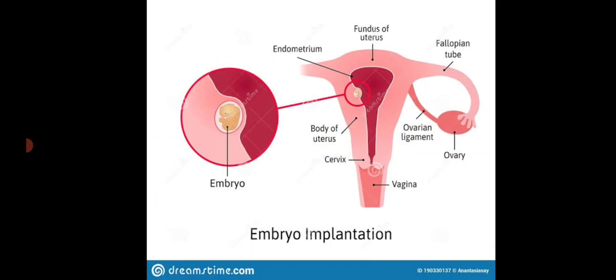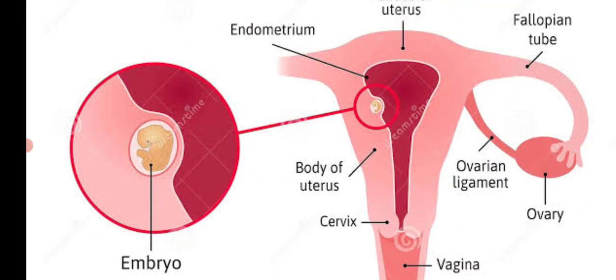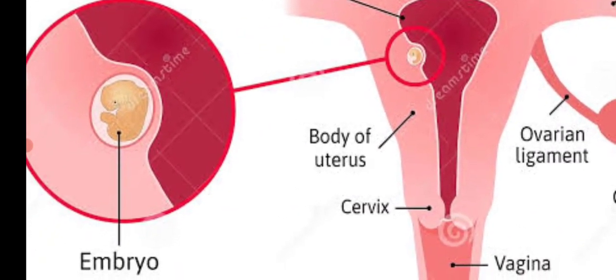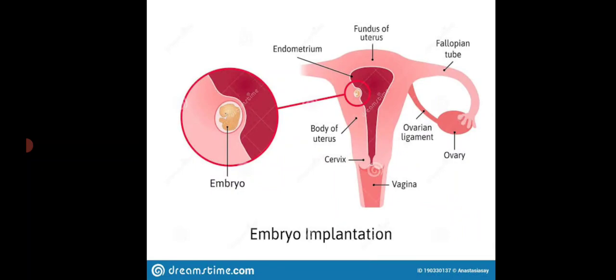In the fallopian tube itself cleavage also starts, and after it reaches the blastocyst stage, it comes and reaches the uterus for implantation. Implantation means attachment of blastocyst to the uterine wall. In this picture you can see the embryo getting implanted on the uterine wall. So implantation means attachment of blastocyst to the uterine wall.